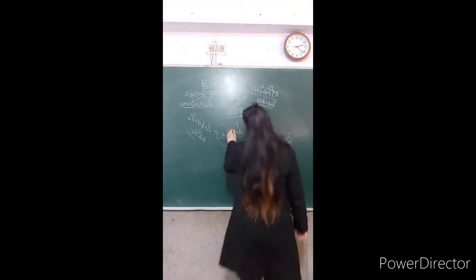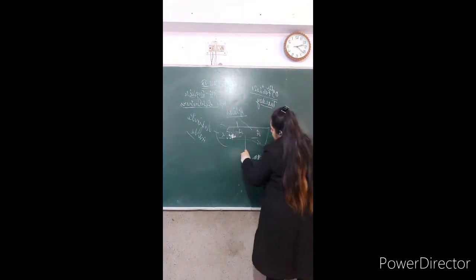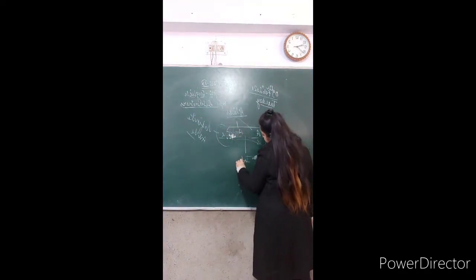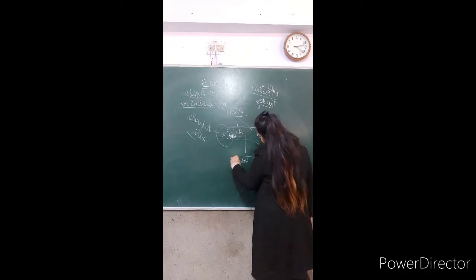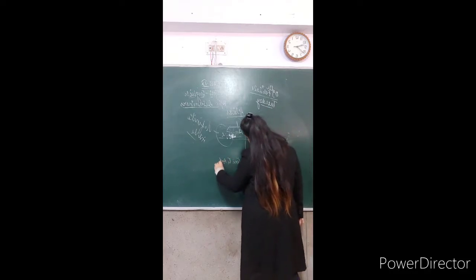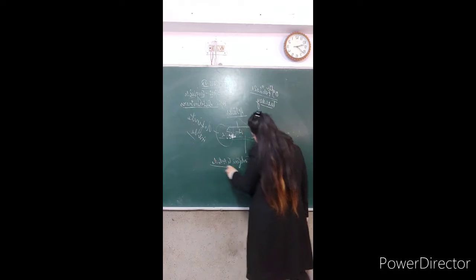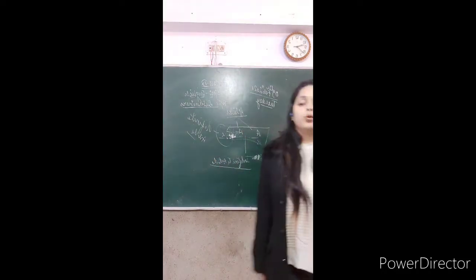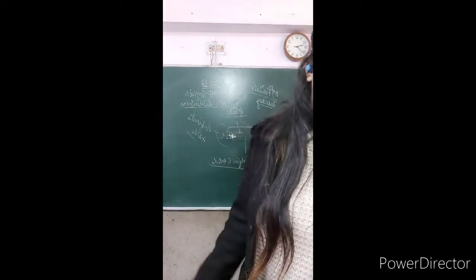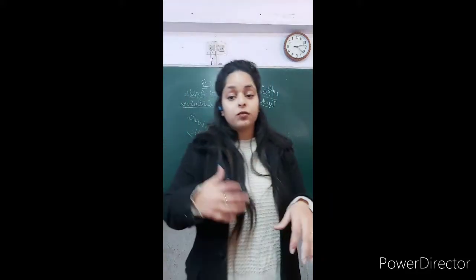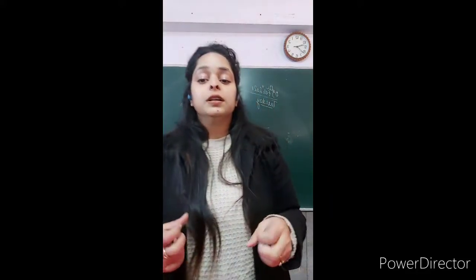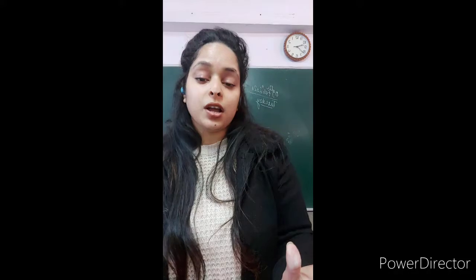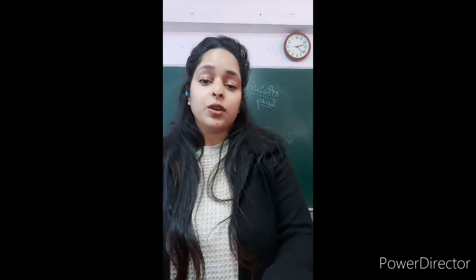So a and an is the indefinite article. Hopefully you have understood these things. But we will go in depth for this topic, because the definite article the is very vast and very wide as well.